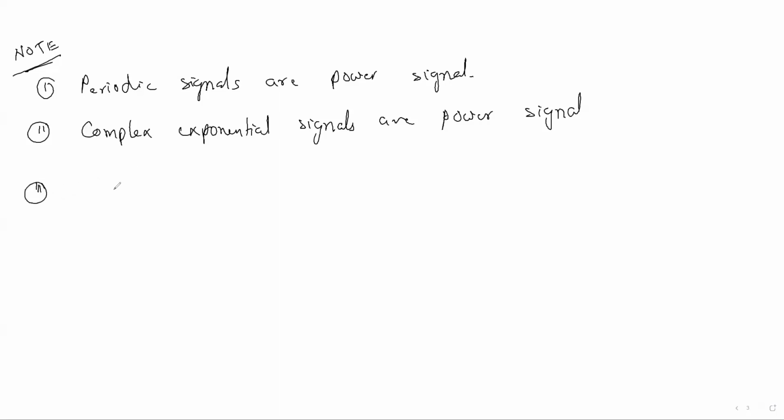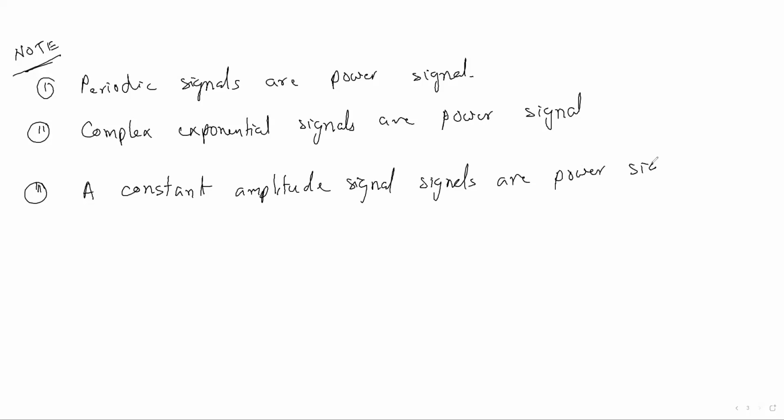Another thing, constant signals, like x(t) equal to A or x(t) equal to 2, 1, like that. These are constant signals, and they are also power signals.